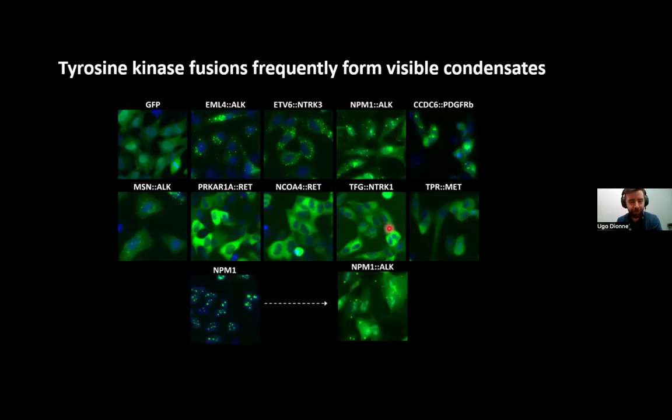Interestingly, we found that the localization of kinase fusions seems to be determined in great part by the identity of the N-terminal parent. For example, NPM1-ALK here forms condensates in the cytoplasm, but it's also seen in the nucleolus, and NPM1 is a well-known nucleolar protein.